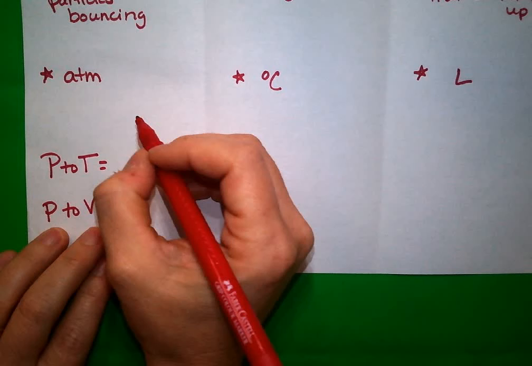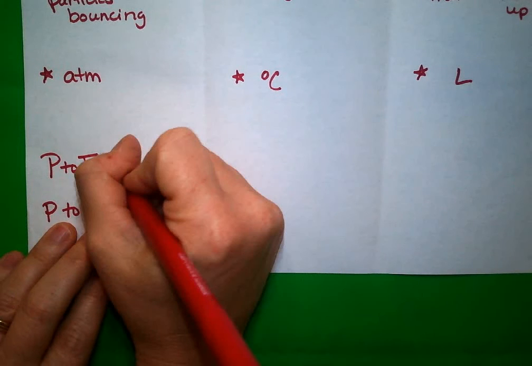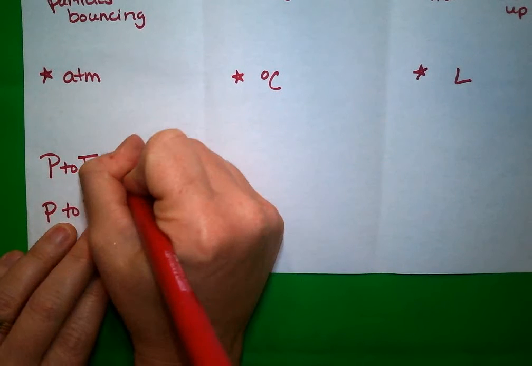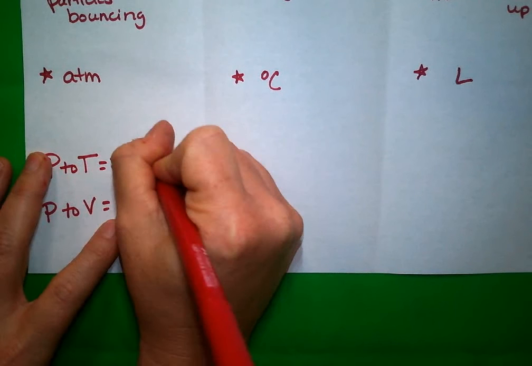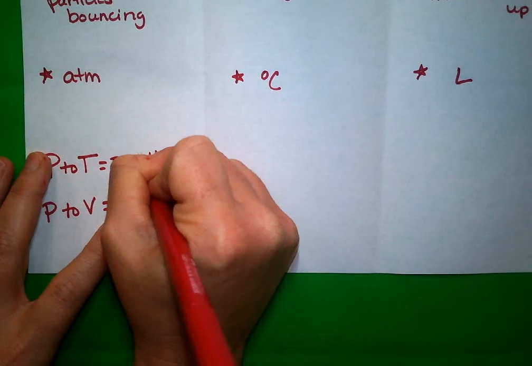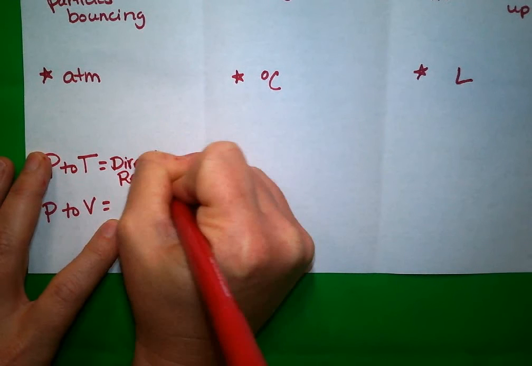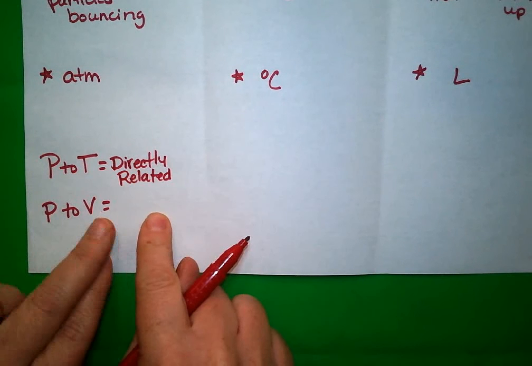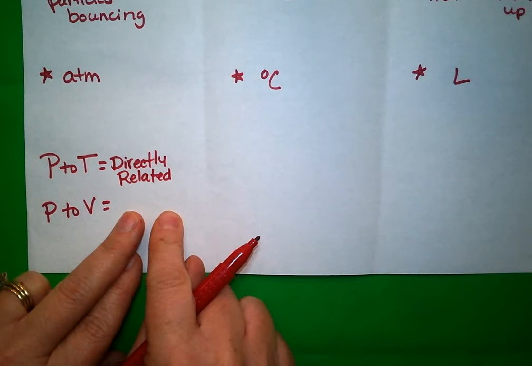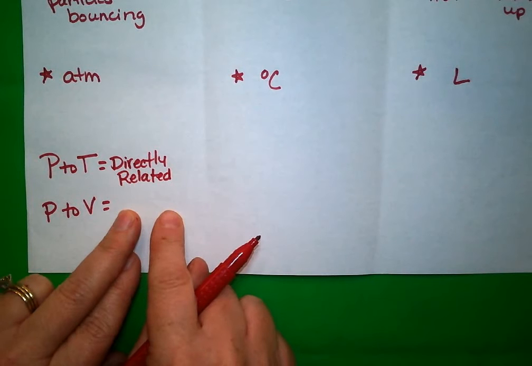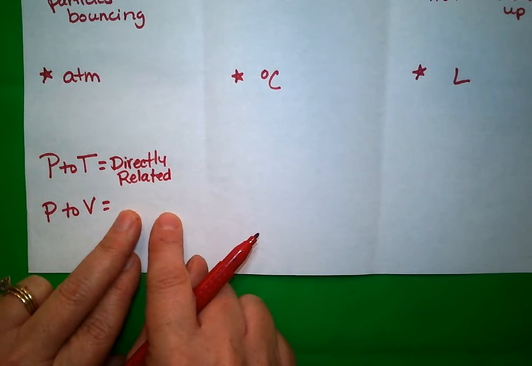All right, these are directly related or directly proportional. So I'm going to say these are directly related. That means that they're the same. If you don't know that that means the same, this is the science word they're going to use when they ask questions. They're not going to say, are they the same? They're going to say, are they directly related? Is there a direct relationship there? Whatever. They're going to try to sound real scientific, right? I'm telling you, it's just words. People use words to try to sound smart all the time.